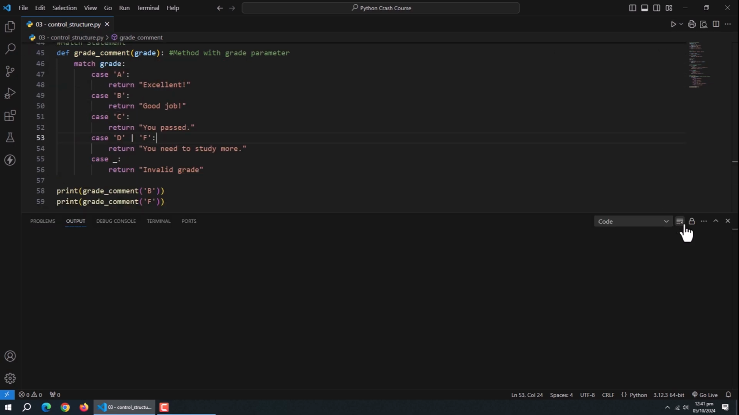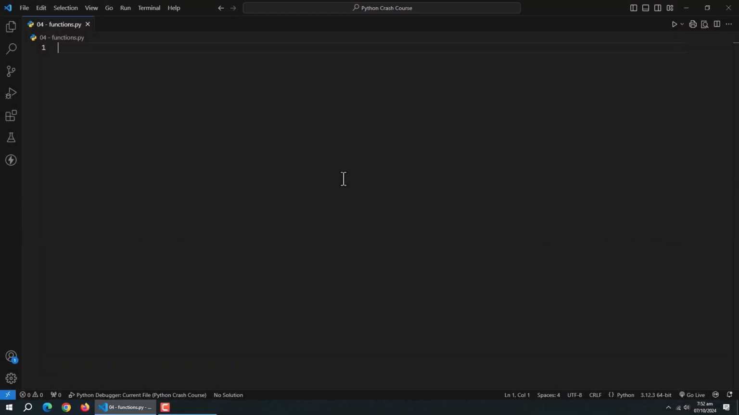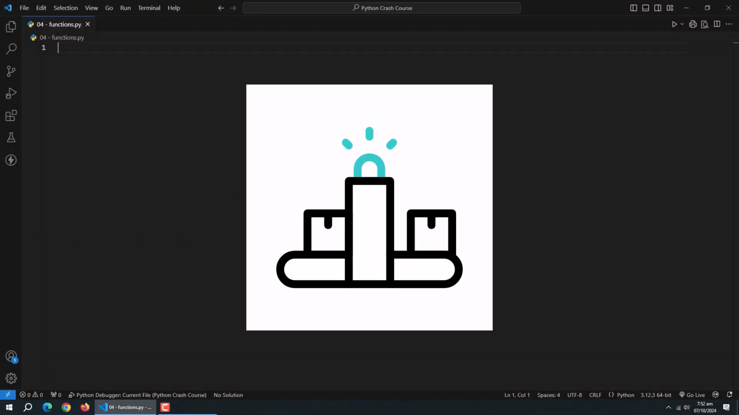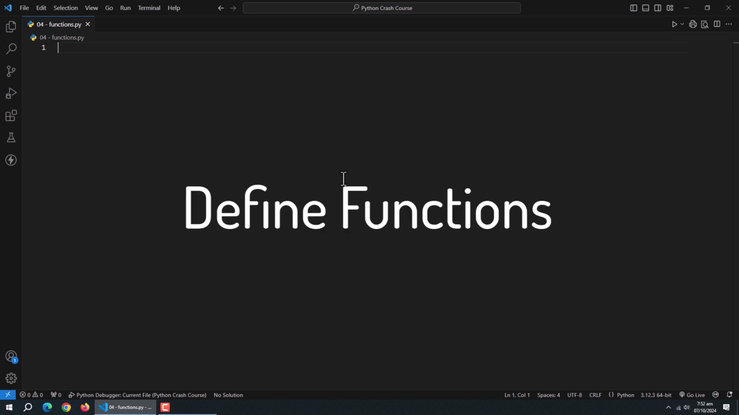And that's all for control structures. Now we'll talk about functions. Functions are like little machines that do specific tasks. Functions are used to organize the code, make it reusable, and save developers from writing the same code over and over again. First, we'll talk about defining functions.